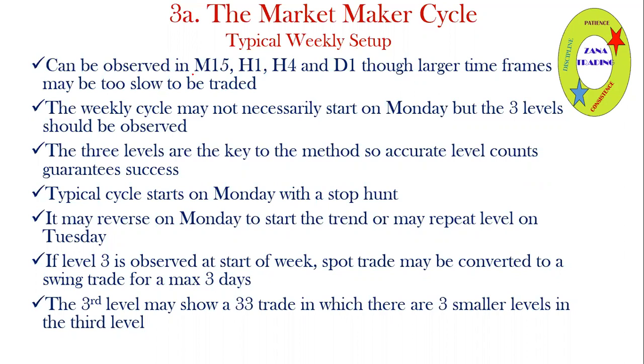On the M15, you can observe the 3 moves. H1, you can observe the 3 moves. H4, even the D1, you can observe the 3 moves. But some of the time frames are a bit too big to be traded, like the H4 and the D1. You cannot enter a trade on that because they are a bit too slow. That's why we end up moving from H4 to H1, then we enter a trade at M15, so that we are closer to what is happening in the market.